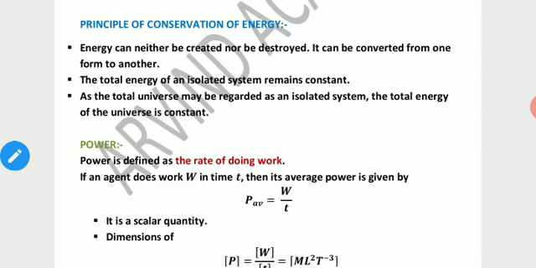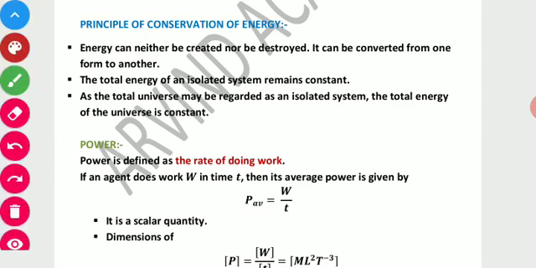Our today's topic is the principle of conservation of energy. So basically, we know that energy is conserved, meaning it cannot be created and it cannot be destroyed, but we can change the form of energy, as we do in thermal power plants. What we do is just change the form of energy.